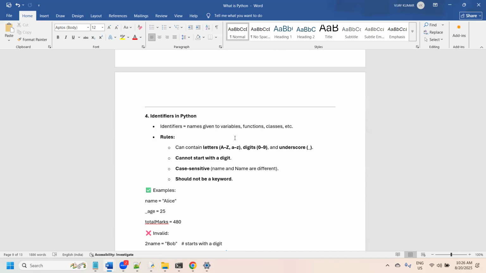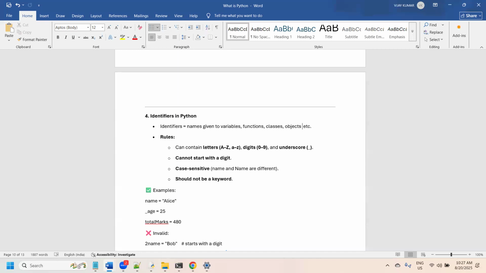Identifiers are names given to variables, functions, classes, objects, and so on. Whichever it is, functions, variables, or objects, we are going to provide a name. Now, when we provide a name, we should follow some guidelines.